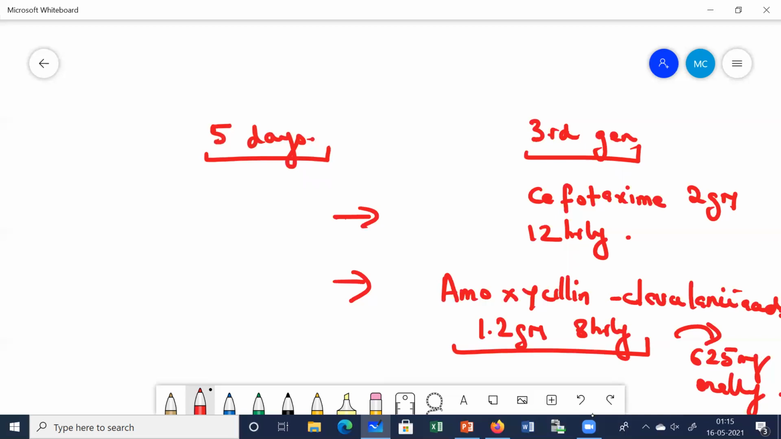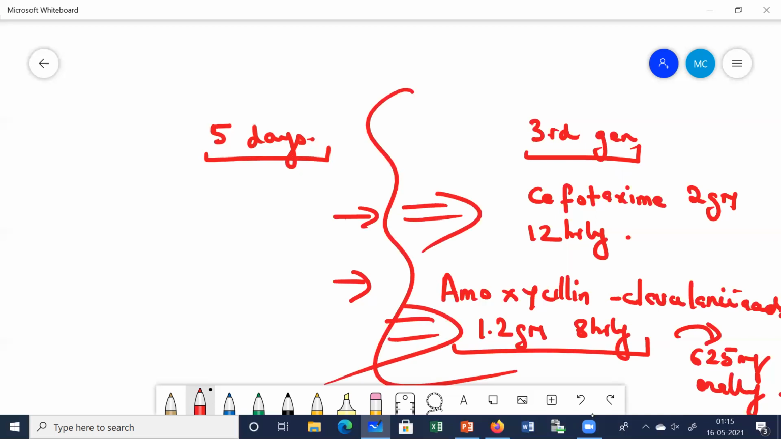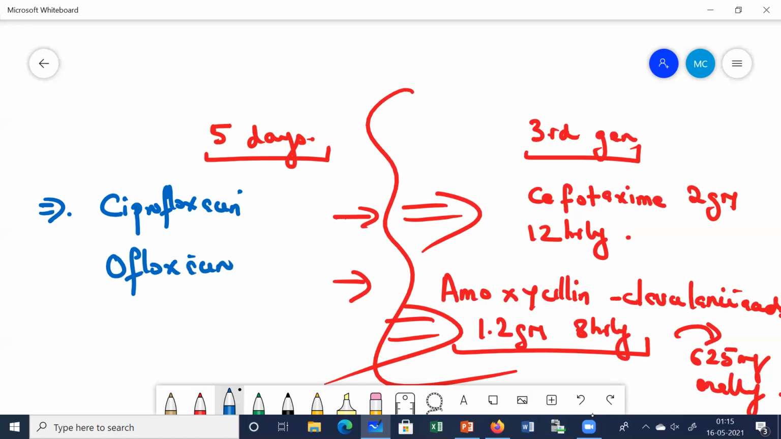Anything else? Any other alternative therapy? These two are the most common drugs which are given: cefotaxime and amoxicillin clavulanic acid. Apart from this, we also have some alternative drugs like ciprofloxacin and ofloxacin, which are fluoroquinolones. These are the alternatives. So ciprofloxacin, how do we give it? We give it 200 mg IV. I'll tell you all the doses because it's very important. 200 mg IV 12 hourly.